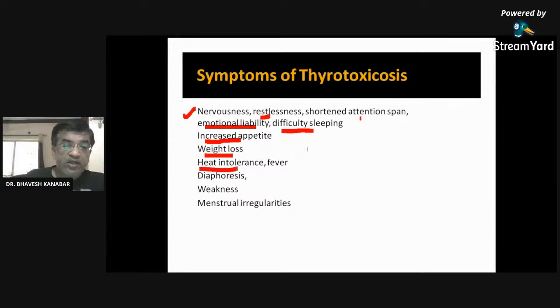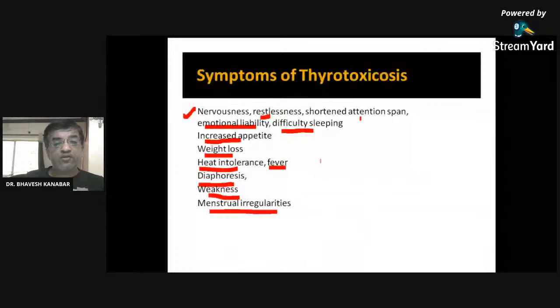Heat intolerance. What happens in case of hypothyroidism? There is cold intolerance. Then fever, diaphoresis, weakness, menstrual irregularities. It is also there in case of hypothyroidism. We have seen menorrhagia and amenorrhea.